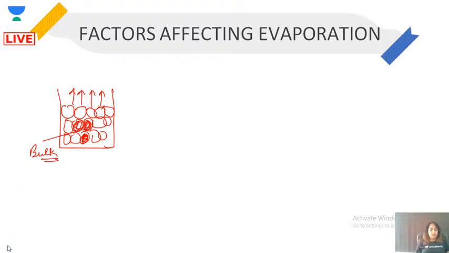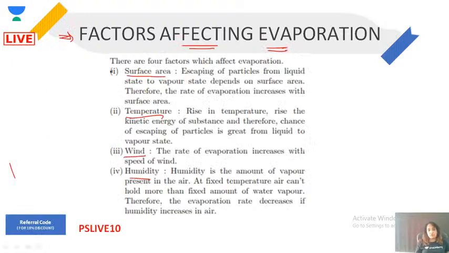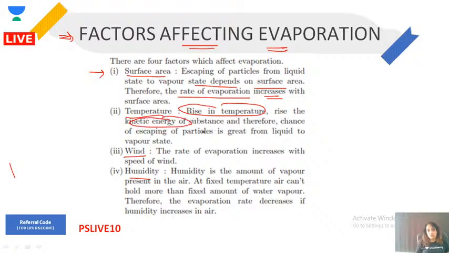And I was explaining to you what the factors affecting evaporation are. Surface area: more surface, because evaporation is a surface phenomenon. So more surface area means more evaporation, the rate of evaporation increases. Temperature: a rise in temperature causes a rise in kinetic energy and the particles get released easily.